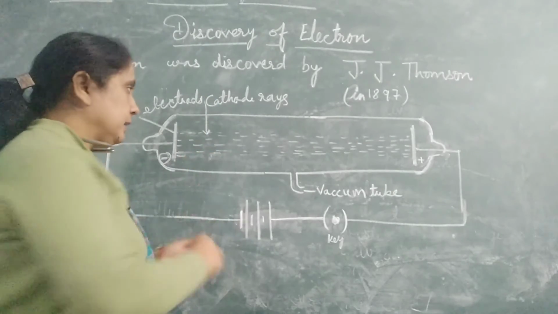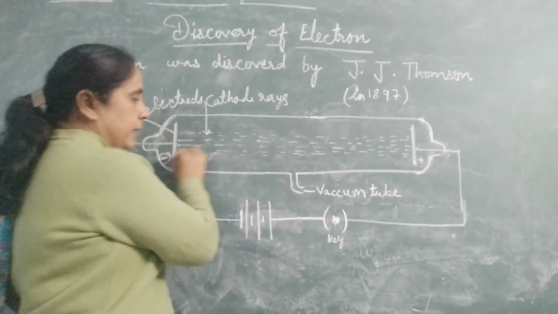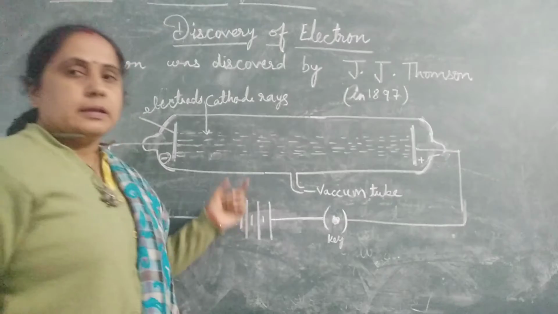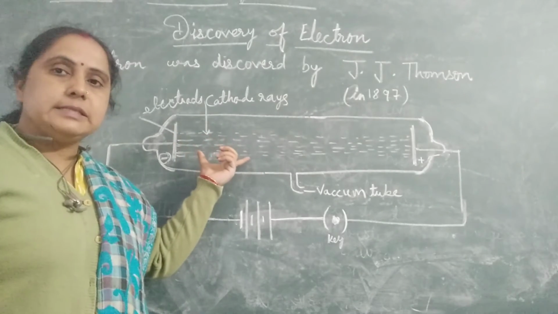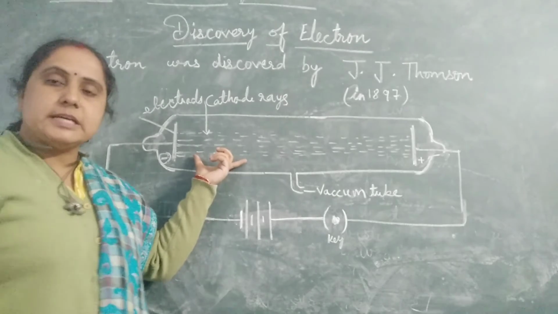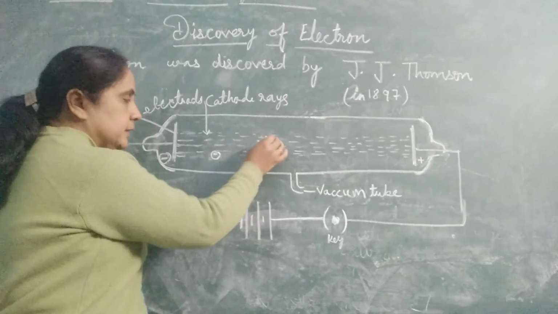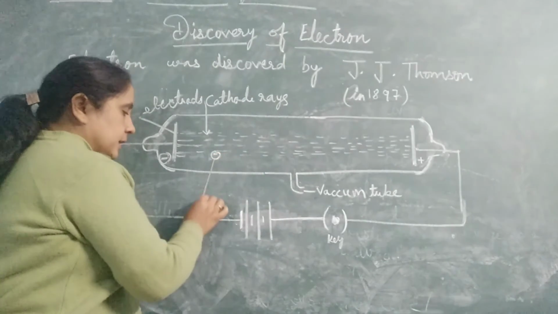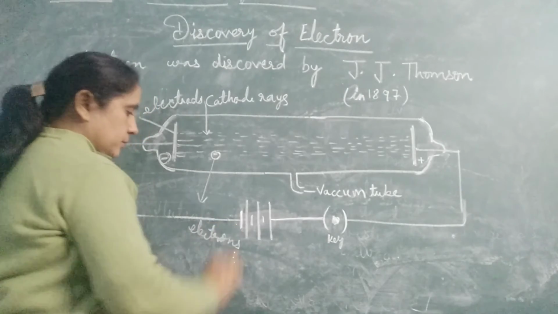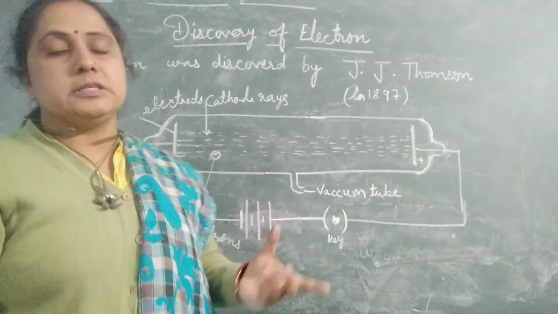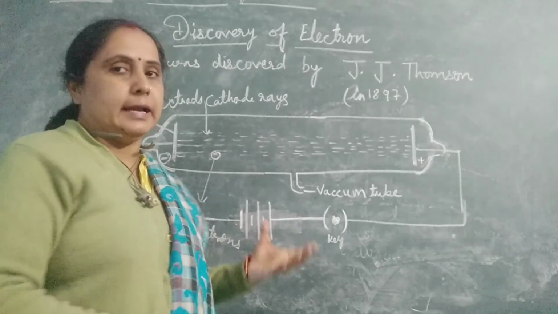He observed that a stream of rays is produced from the cathode and moves towards the anode. These rays he named cathode rays. These rays consist of negatively charged particles, and these negatively charged particles present in the rays are named electrons. And in this way, J.J. Thomson discovered the subatomic particle electron, which carries a negative charge.